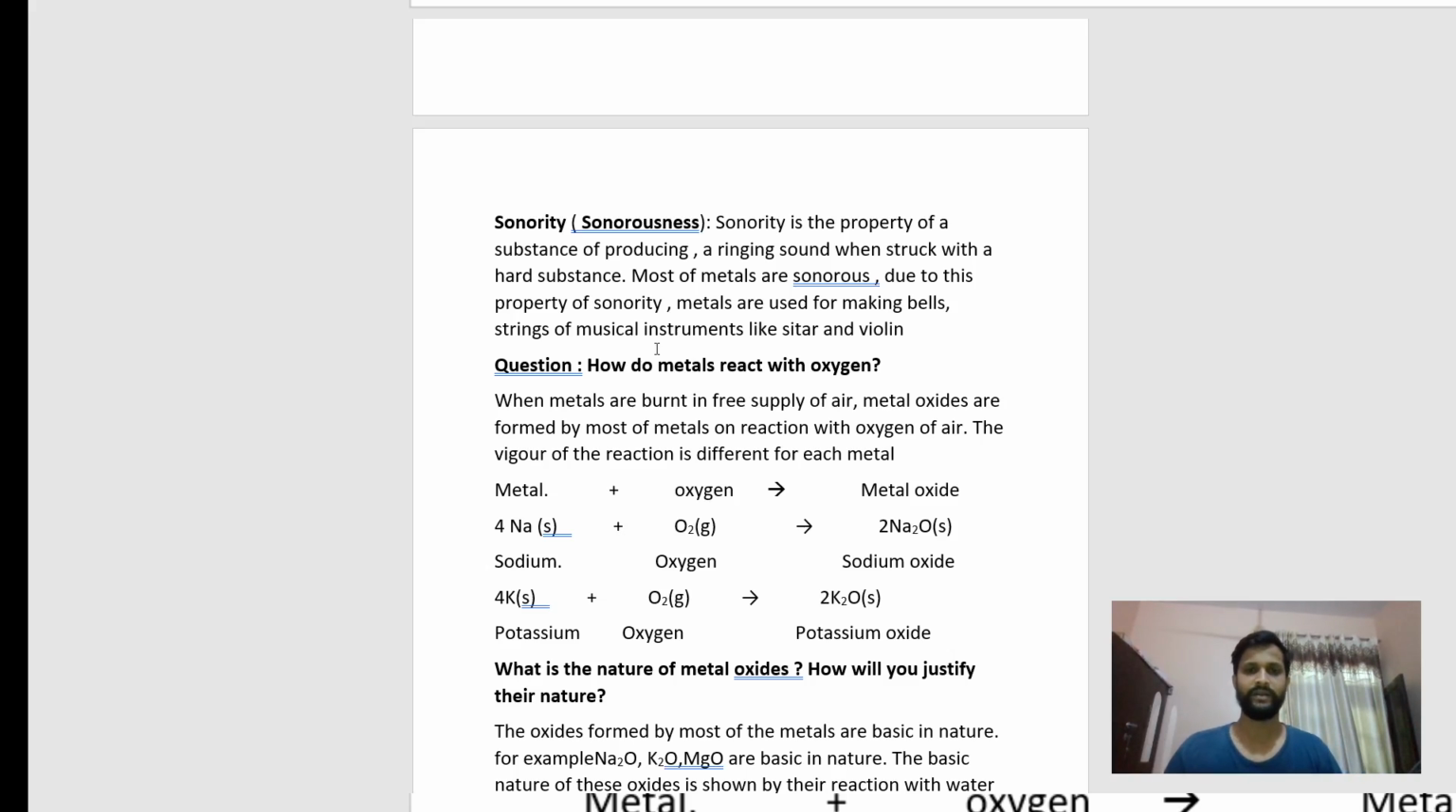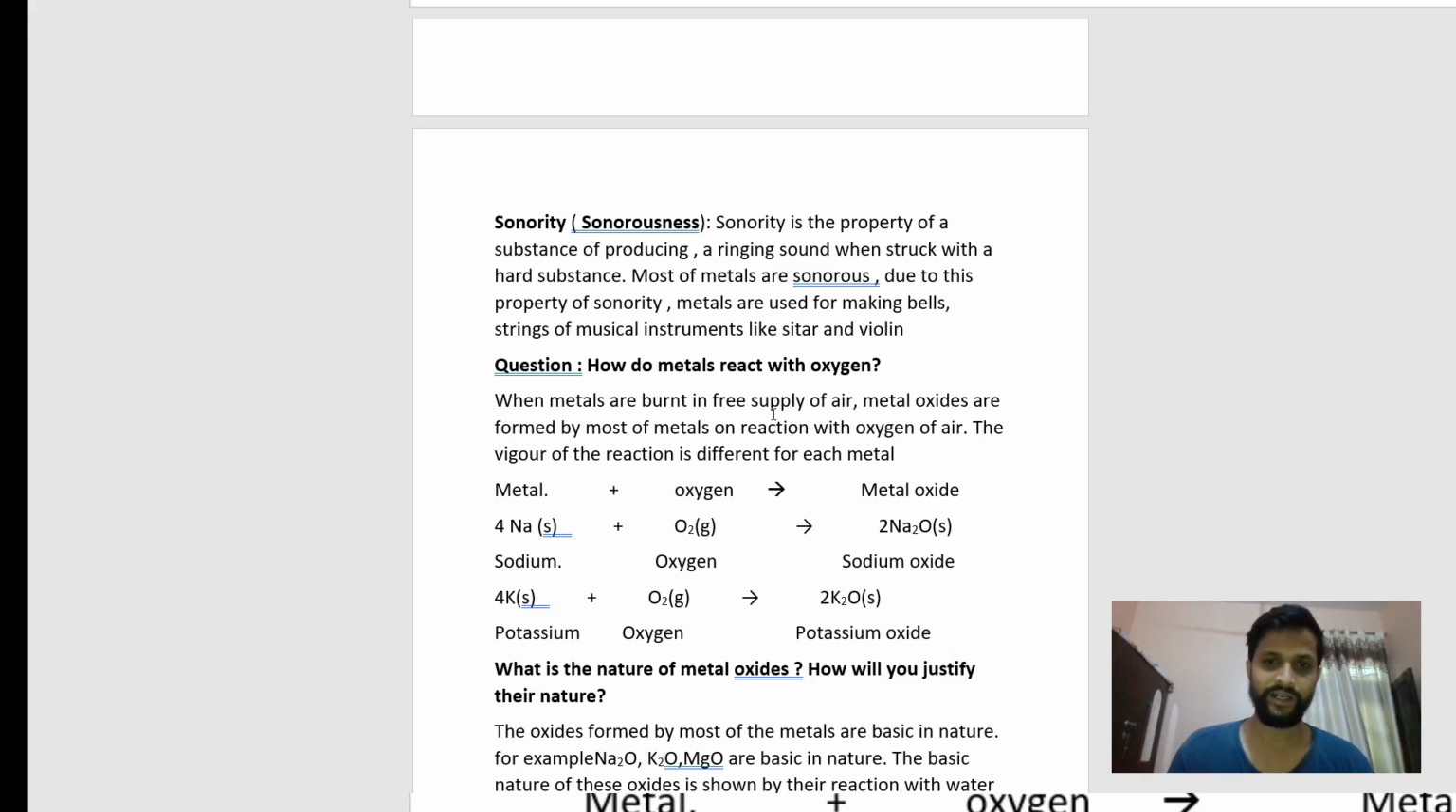So one by one, we will now discuss the chemical properties of metals. First is how metals react with oxygen. When metals are burnt in a free supply of air, metal oxides are formed by most of the metals on reaction with oxygen of air, means whenever the metal is burnt in the air.